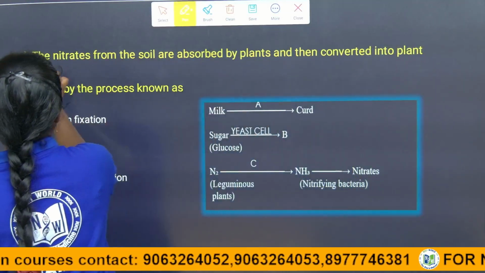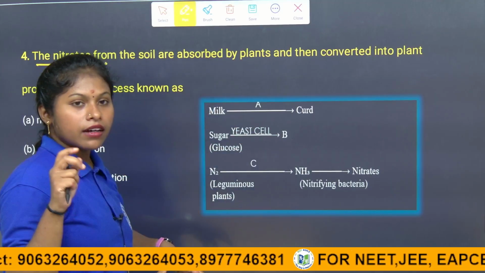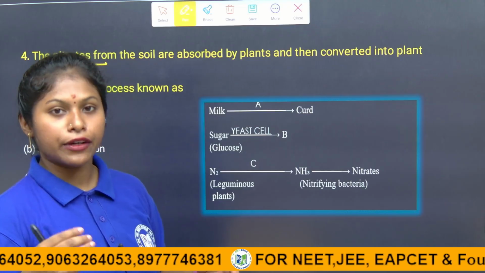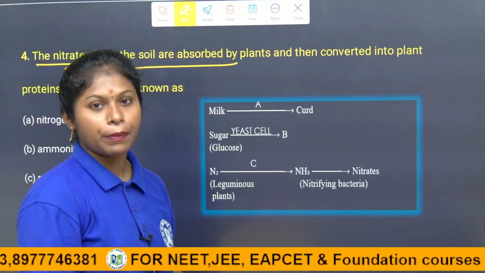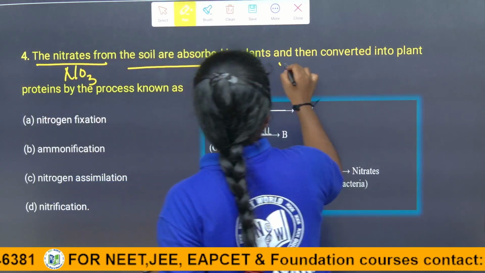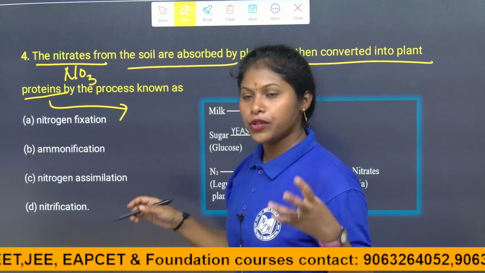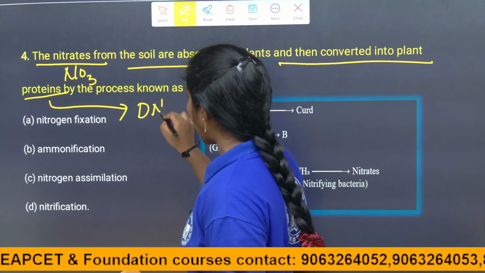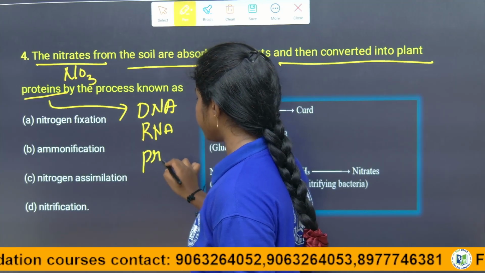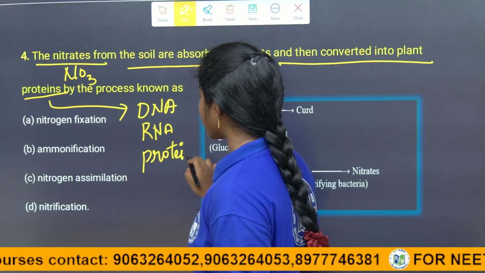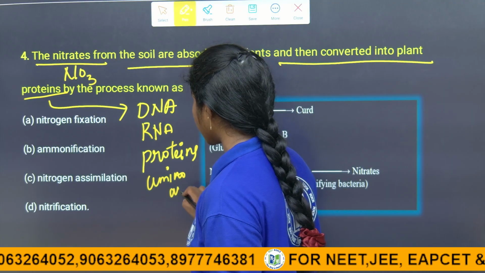The bacteria convert nitrogen into nitrates, which are absorbed from the soil by the plants and converted into plant proteins, making essential nucleic acids like DNA, RNA, proteins and amino acids. For this preparation there is a requirement of nitrogen.